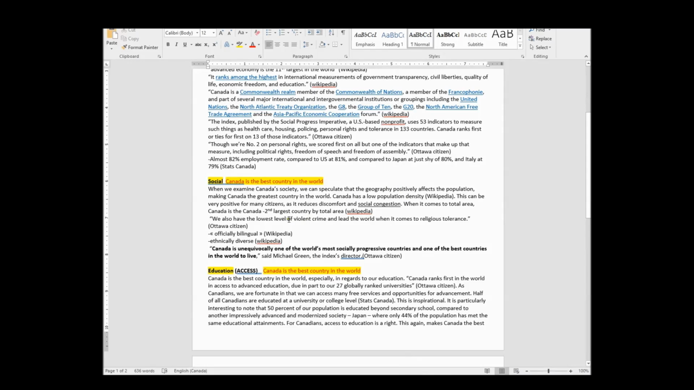I might actually have to keep this in direct quotations because I don't know how else. And did they actually use the number 2? They didn't. They wrote it out. So second largest country by total area. I'm going to have to keep this in direct quotes only because I can't think of another way to say it, and I do not want to be accused of plagiarism.